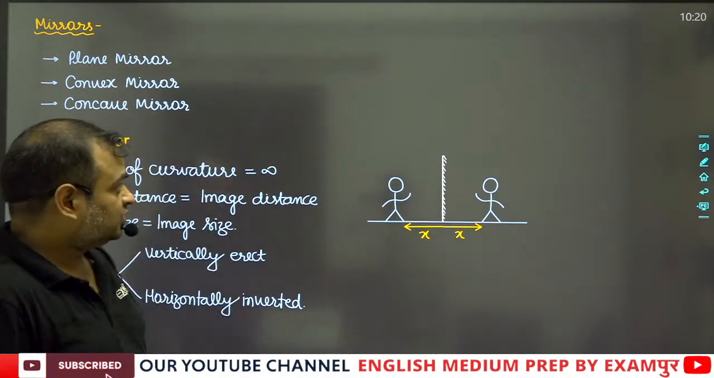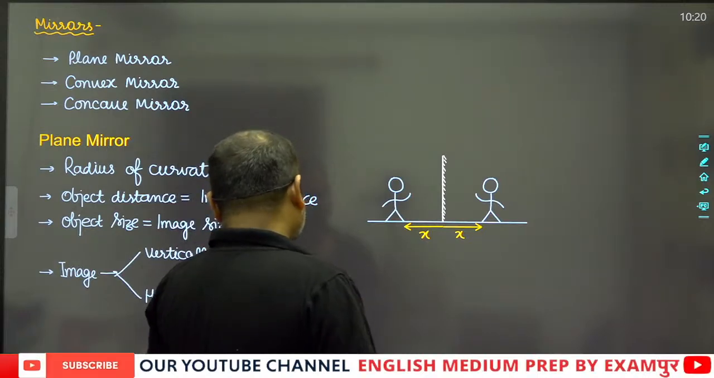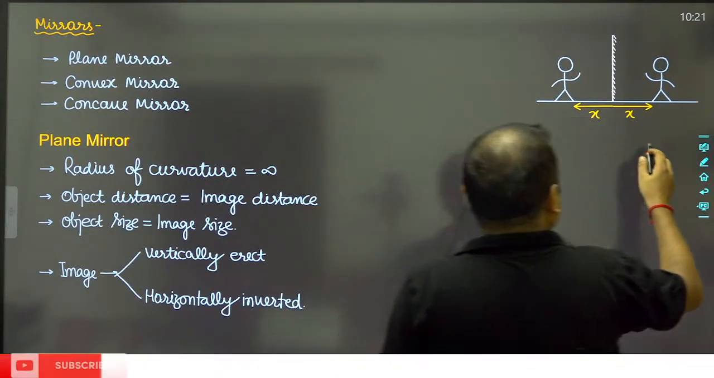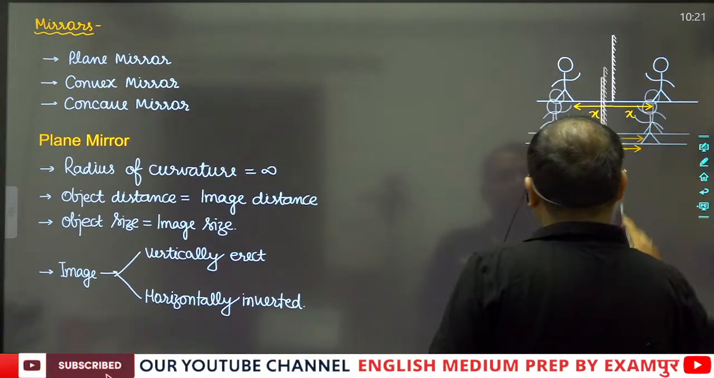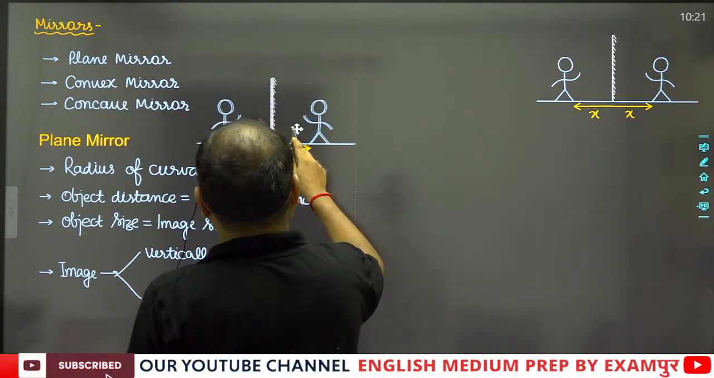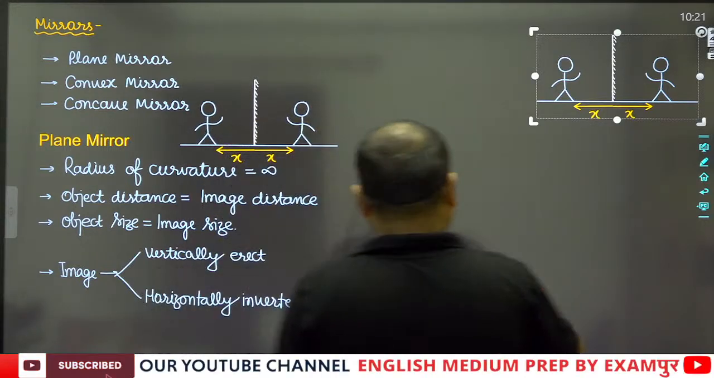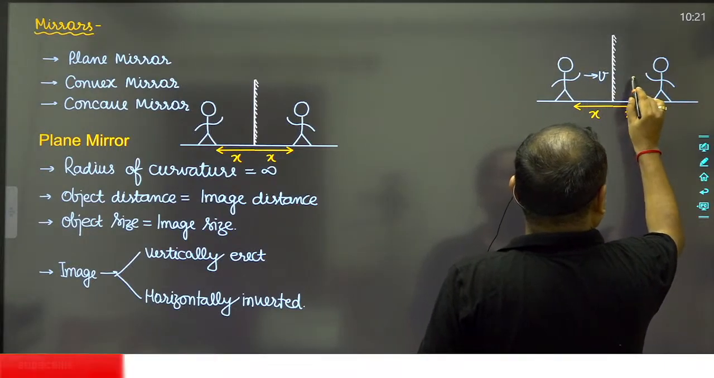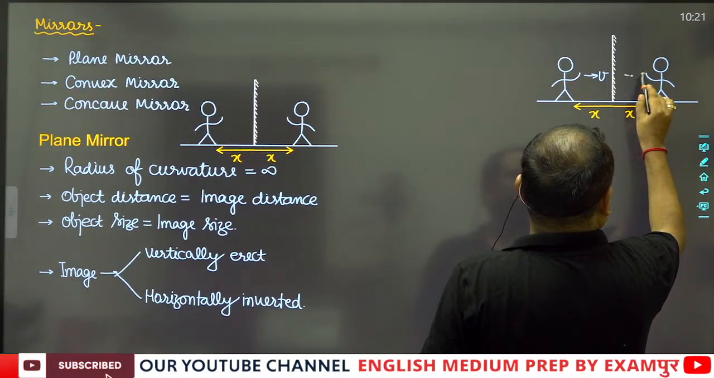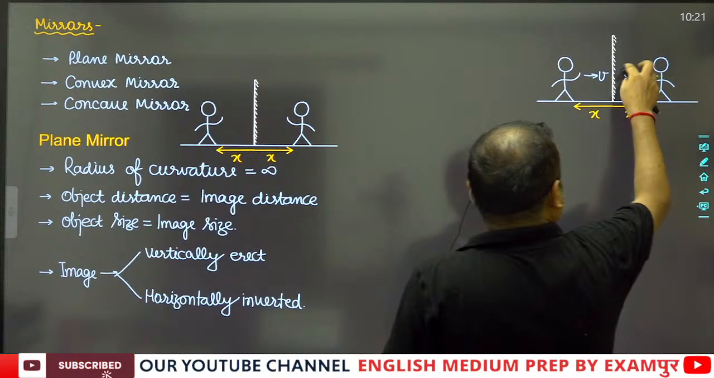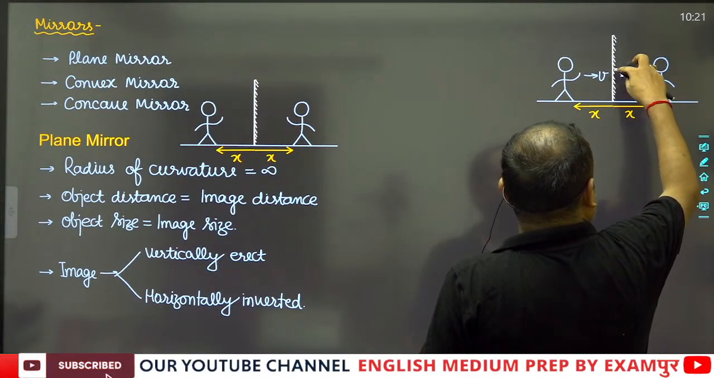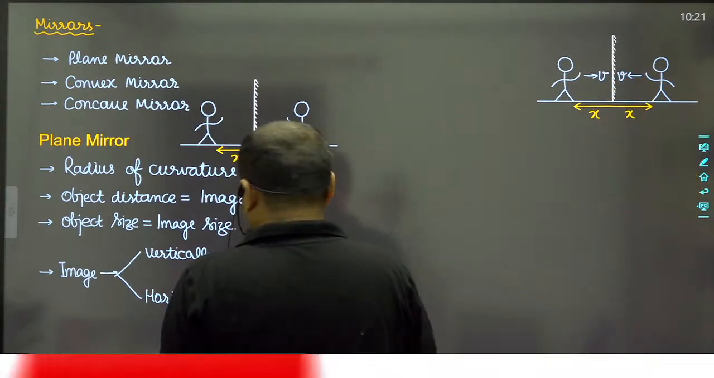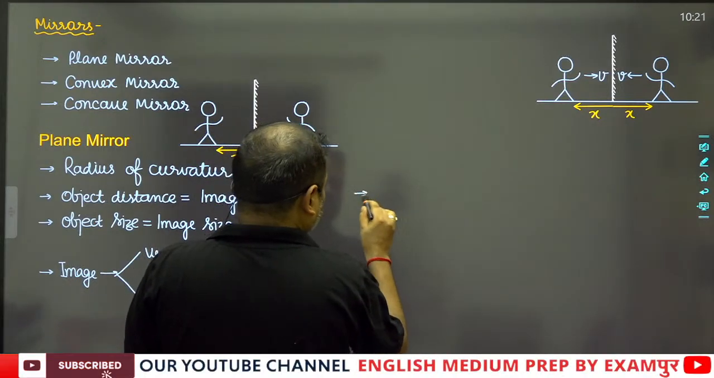Now, another theory about the plane mirror. Suppose that this is the plane mirror, and if this man starts moving towards the plane mirror, then obviously you will see that the image will start moving towards the plane mirror with the same velocity.